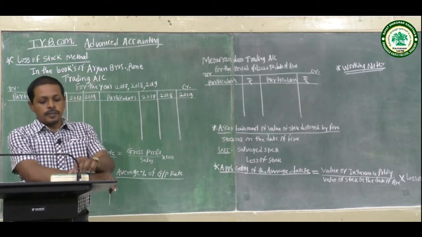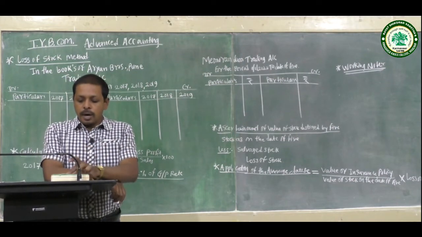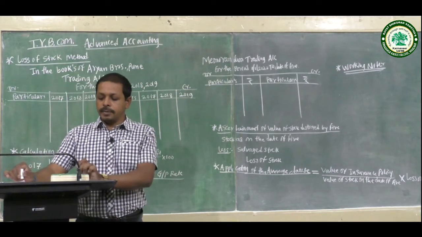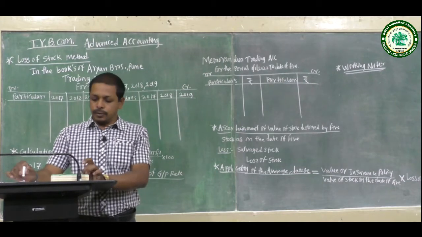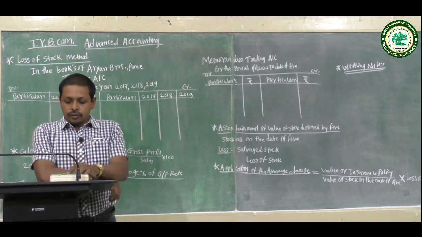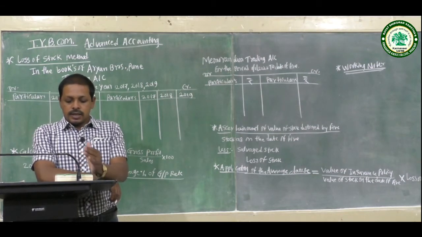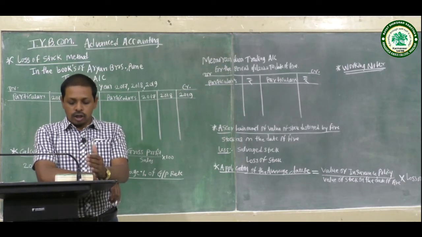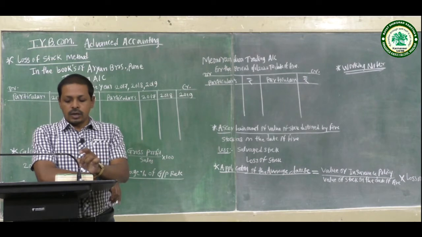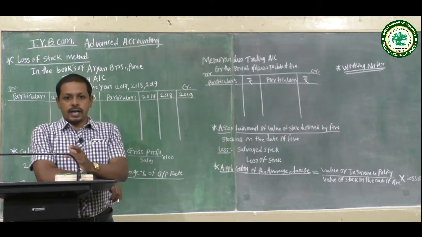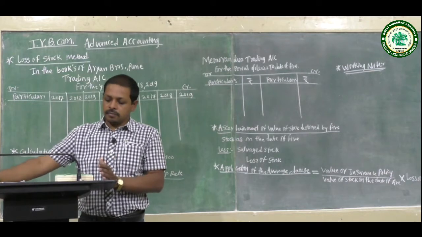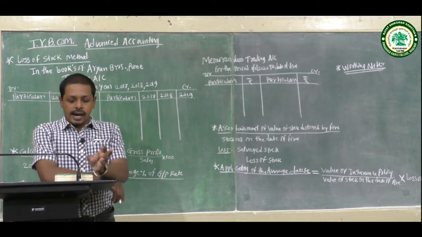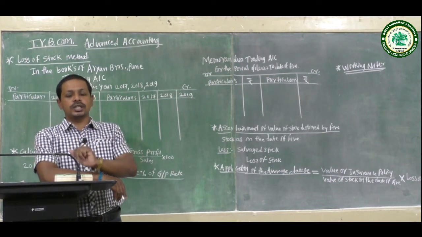It is a continuing problem. Find out the amount of claim to be lodged with the insurance company from the following information relating to Aryan Brothers, Pune. The trading account summary has four columns: 2017, 2018, 2019, and the date of fire, 1st January 2020, with opening stock, purchases, sales and wages transactions, and lastly closing stock.